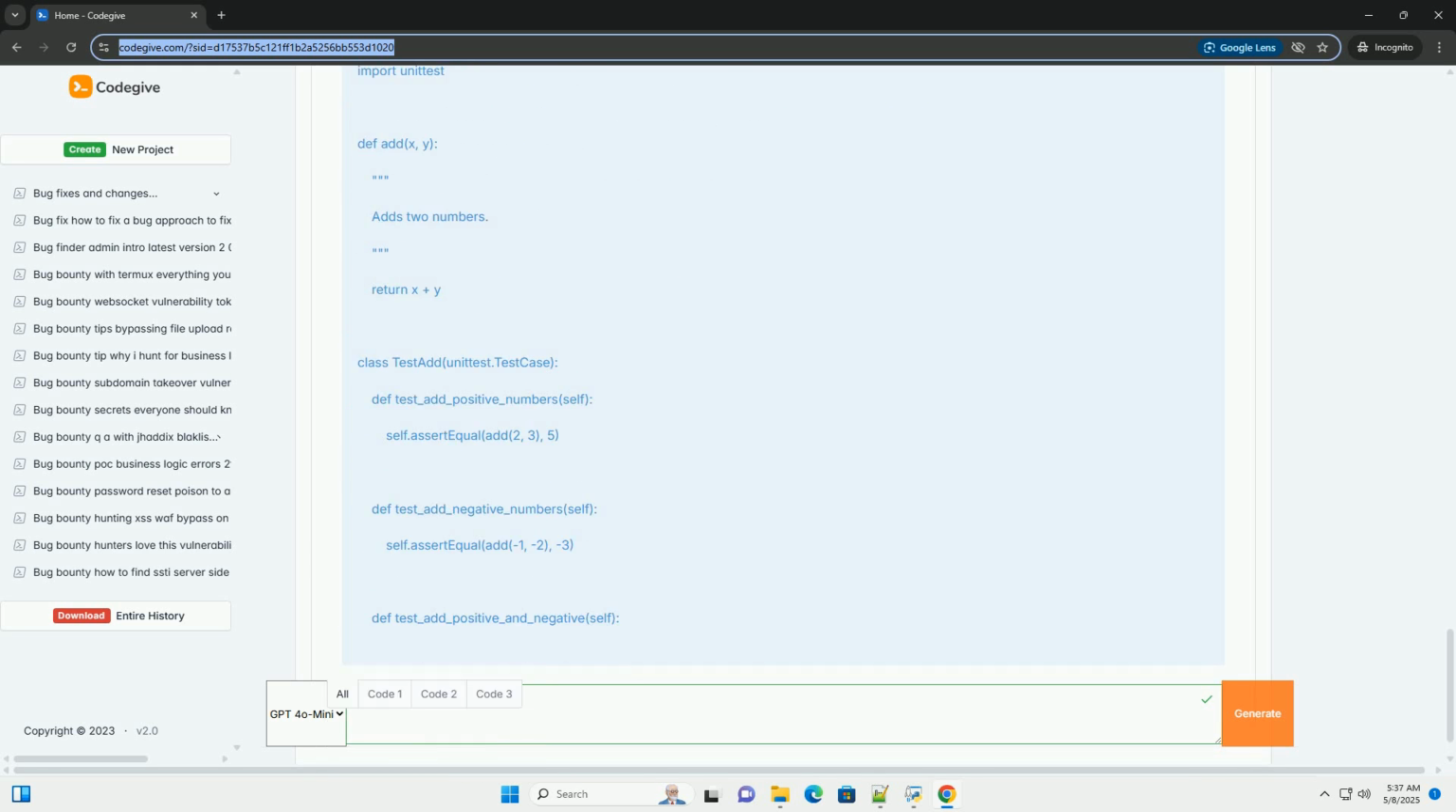Aim for high coverage, but don't treat it as the sole metric. Perform code reviews. Have other developers review your code to catch errors and suggest improvements. Use static analysis tools. These tools can automatically detect potential bugs and code quality issues.